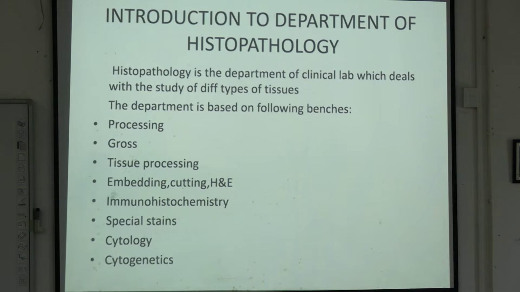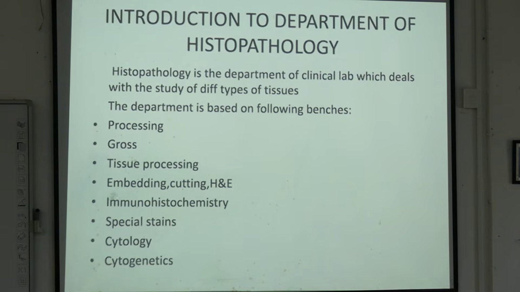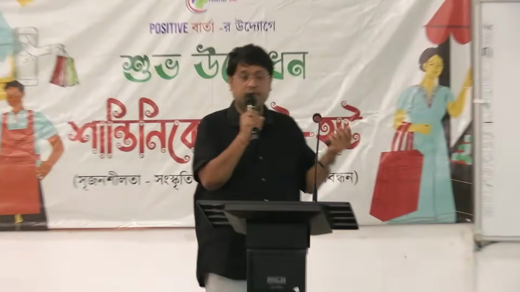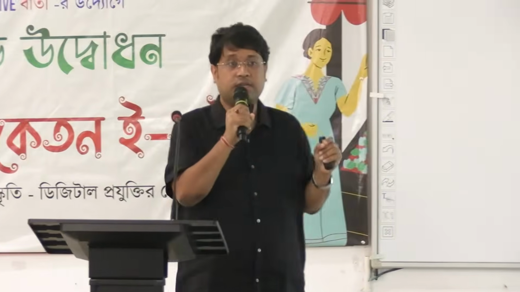Cytology, has anyone heard of the term cytology? Study of cells, yes. There are various swellings in the body, like a parotid swelling, a thyroid swelling, or a breast swelling. So we do a process called fine needle aspiration cytology. It is a very important part, you must learn it later.